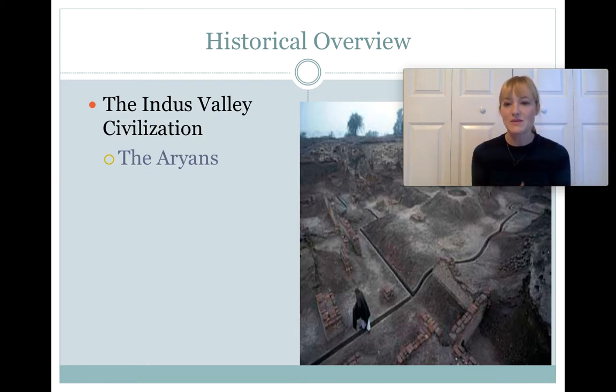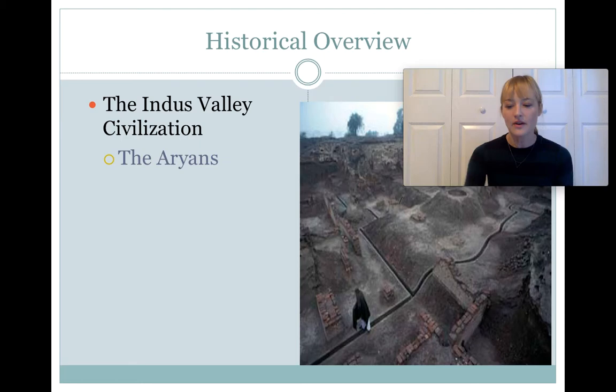And when the two came together and Hinduism emerges from those two cultures, that's why we get a tradition that is so diverse and seems to emphasize both a unity and a diversity, a one and a many. But these are, of course, theories. It's such an ancient tradition that the best we can do is look at the archaeological evidence, the historical evidence, and try to make our best guesses.